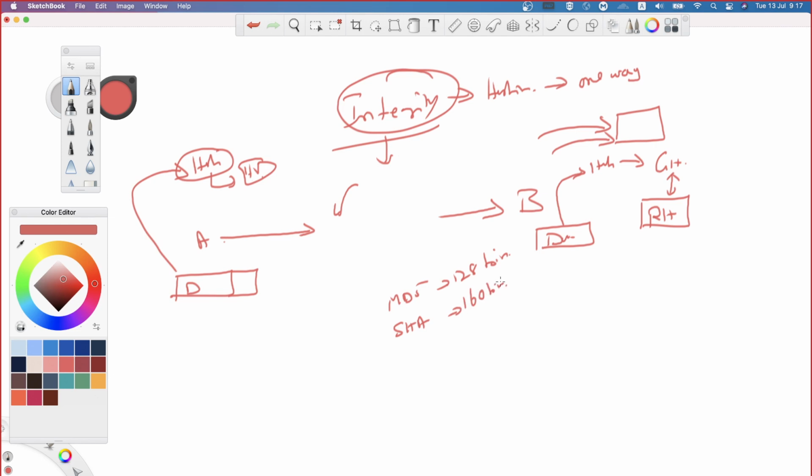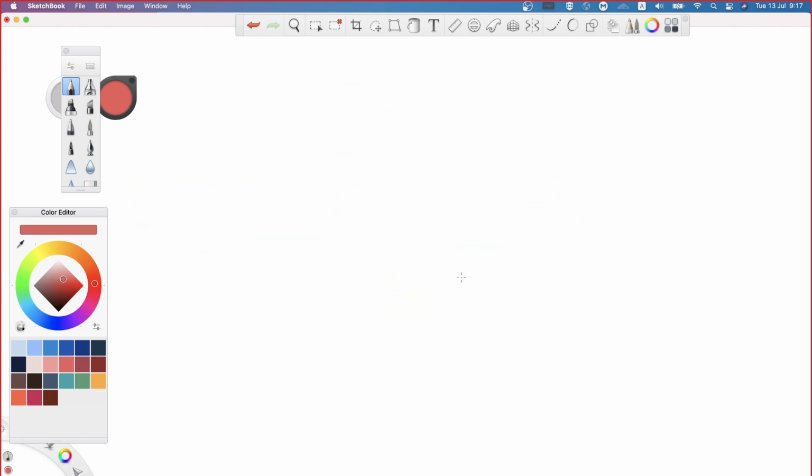When you're generating the hash value, whether it is a 1 byte file or a 1 KB file or a 1 MB file or a 1 GB file, if you use MD5, you will get a 128 bit length of output. If it is SHA, you will get 160 bits of output. You're getting my point, right? So this is what integrity is all about.